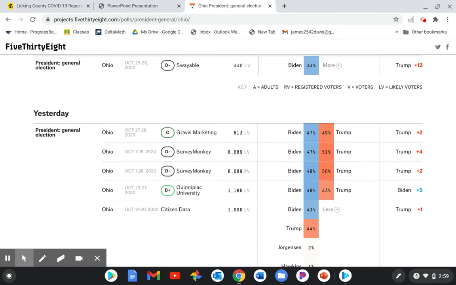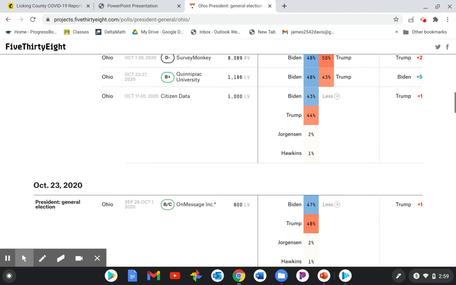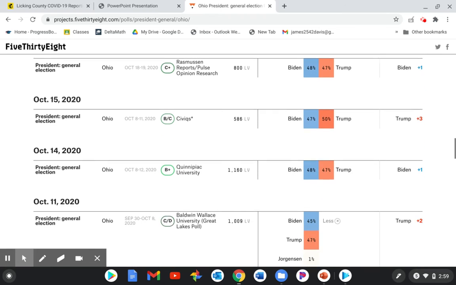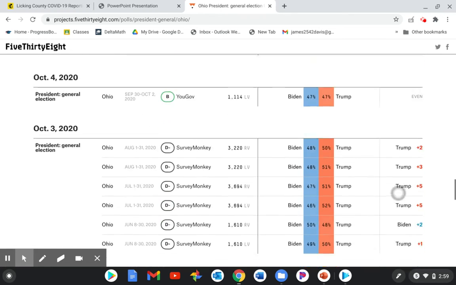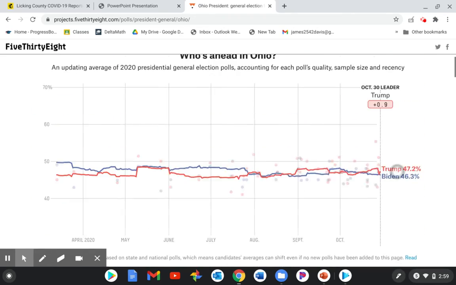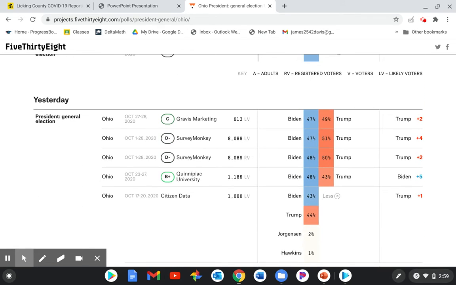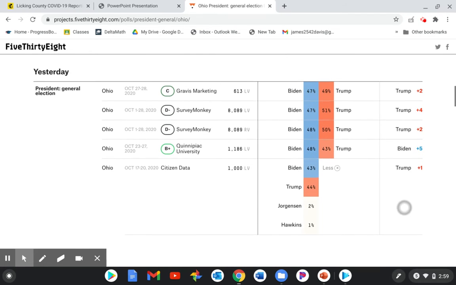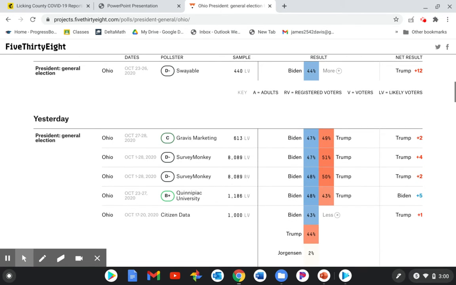They have all the polls listed, not all of them, but a lot of them from the whole month. You can see they took a bunch of different polls from all these different places. Siena, Trafalgar, YouGov, SurveyMonkey, ALG Research, all these different places. And I took all of those, the Trump and the Biden percentages, and then I averaged them together. And that's what we're going to do, average them together to figure out sort of what an average for Trump would be and what Biden would be for the state of Ohio.